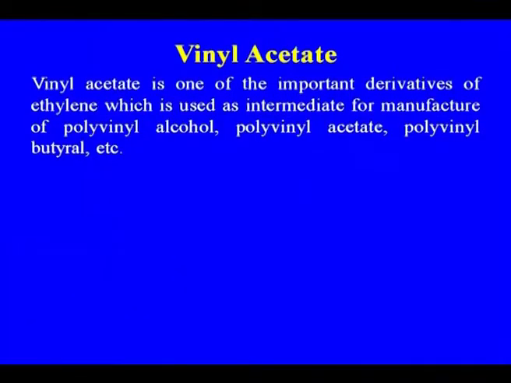Already I have discussed vinyl acetate, but I am only mentioning it here because one of the routes, the ethylene route, is also for making vinyl acetate, which VAM organic or Jubilant Organic are making by that route. It is one of the very important derivatives of ethylene, used as an intermediate for manufacture of polyvinyl chloride, polyvinyl acetate, polyvinyl butyl.